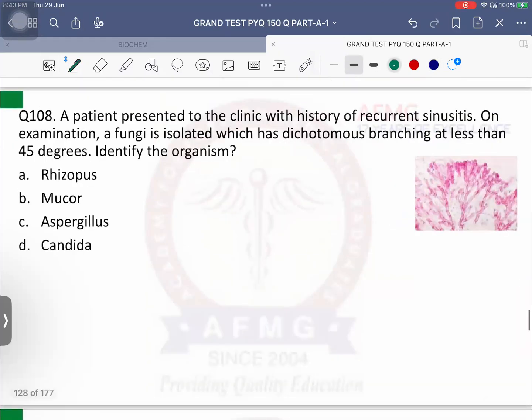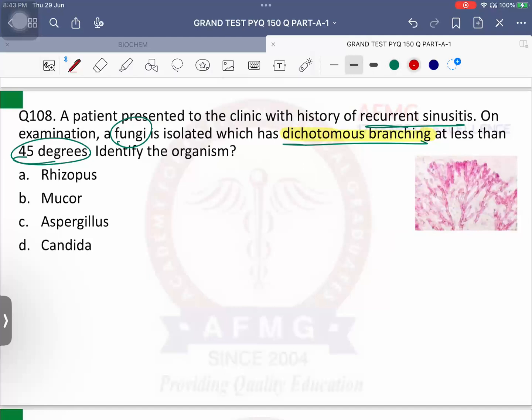Question number 108. A patient presented to the clinic with a history of recurrent sinusitis. On examination, a fungus is isolated which has dichotomous branching. From one, how many branches are coming out? Two. That is dichotomous branching. At less than how many degrees angle? 45 degree angle. Identify the organism.